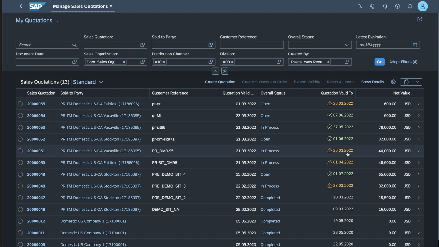What I can also see here is that the quotations are valid up to a certain date, and the ones that are shown in amber are the ones that are about to expire imminently, and the ones shown in green are the ones for which I have a bit of runway, as they are going to expire in the next quarter, as we can see here, May, June and July. I also see here the net value of each one of these quotations. So bearing in mind that I want to make my numbers at the end of the month, it helps me to also understand where the focus is going to be.